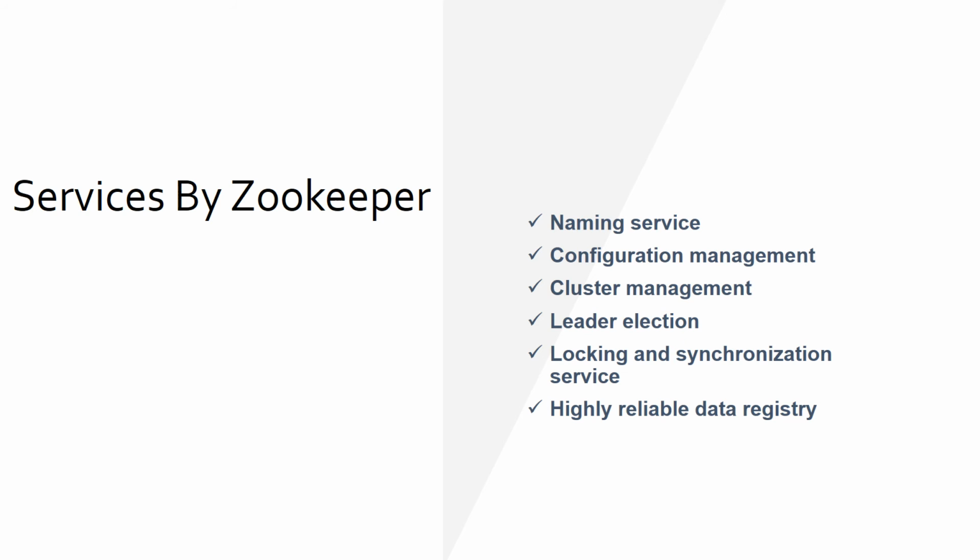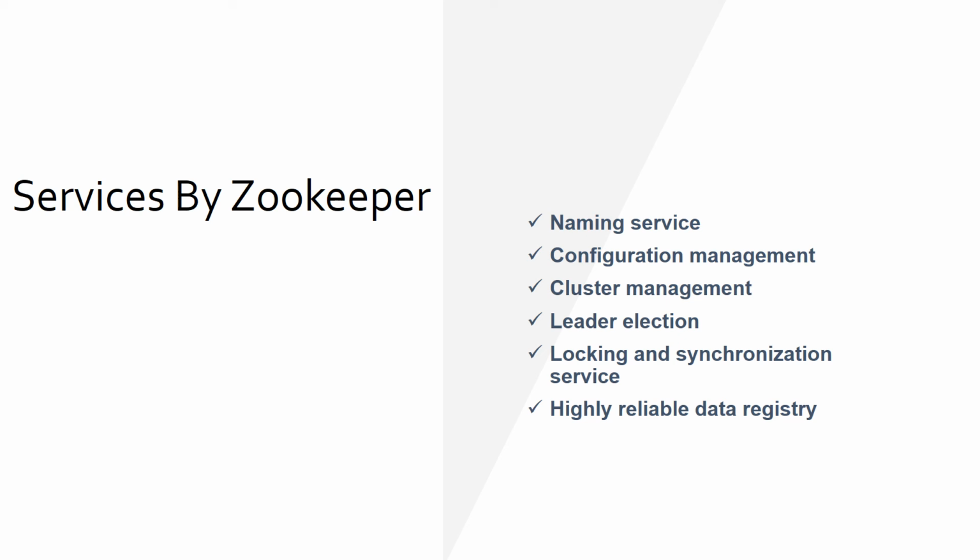Configuration management. It has the latest and up-to-date configuration information of the system for a joining node. Cluster management. Joining and leaving of a node in a cluster and node status in real time is maintained. Leader election. Electing a node as leader for coordination purposes.